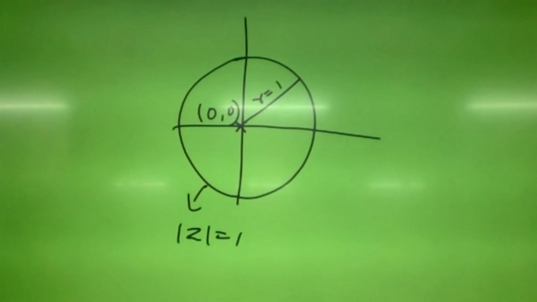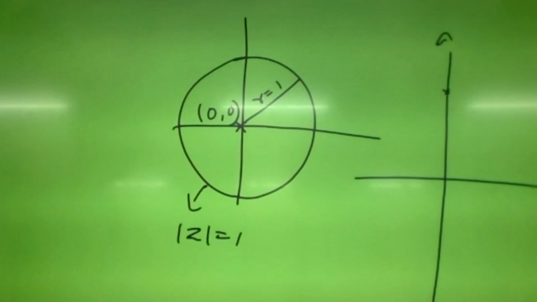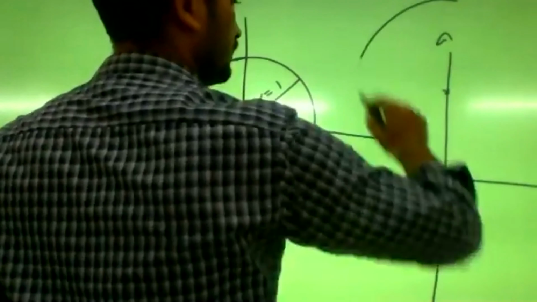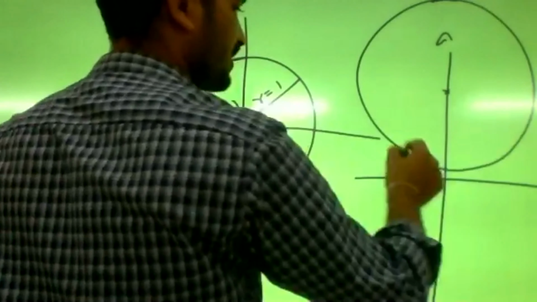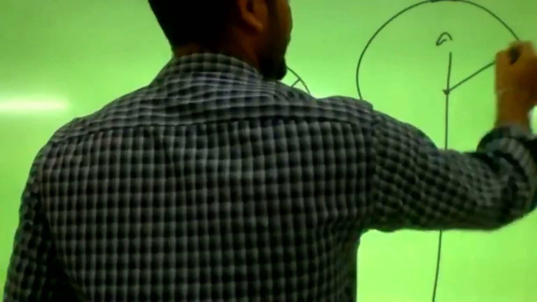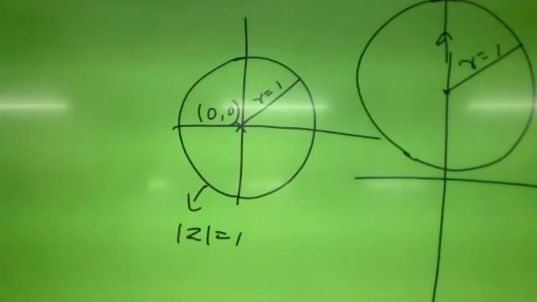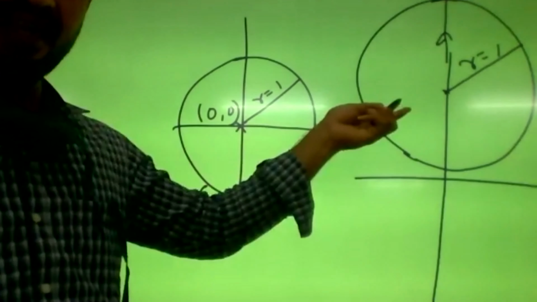Now the same unit circle I will consider, but the point will be different. Just consider this is the center of the circle. If you want to draw a circle here, the radius is the same, r equals 1. The only thing is the center of the circle is changed, right?